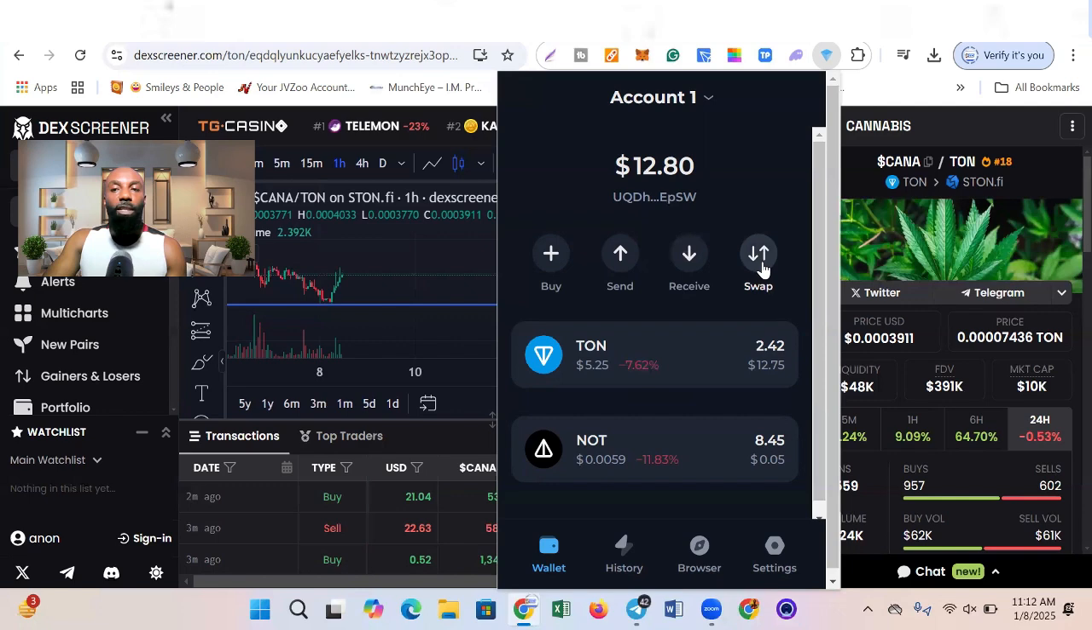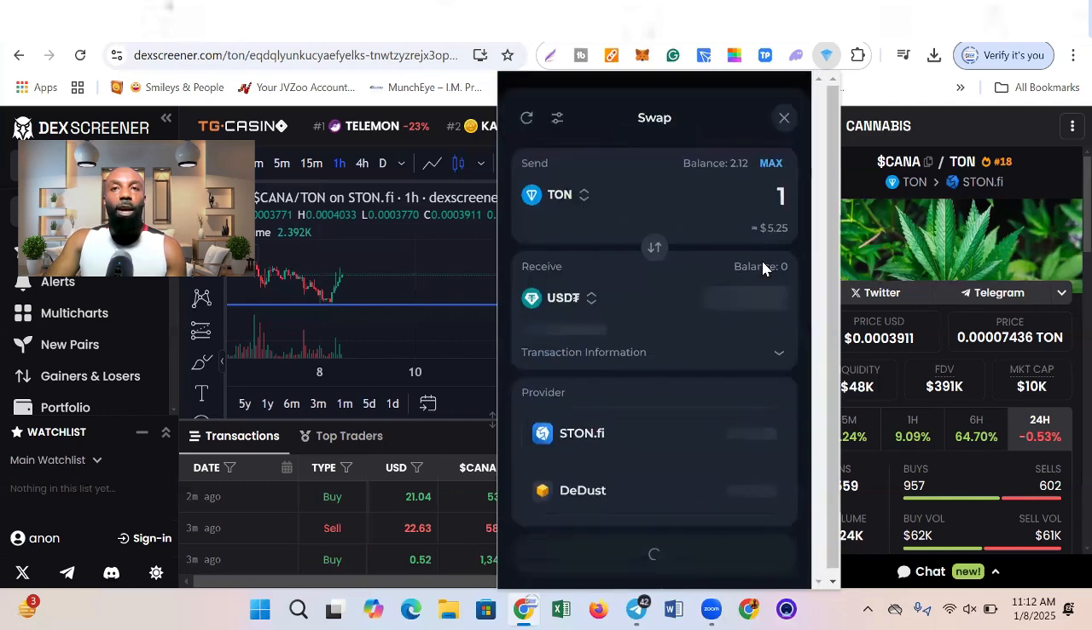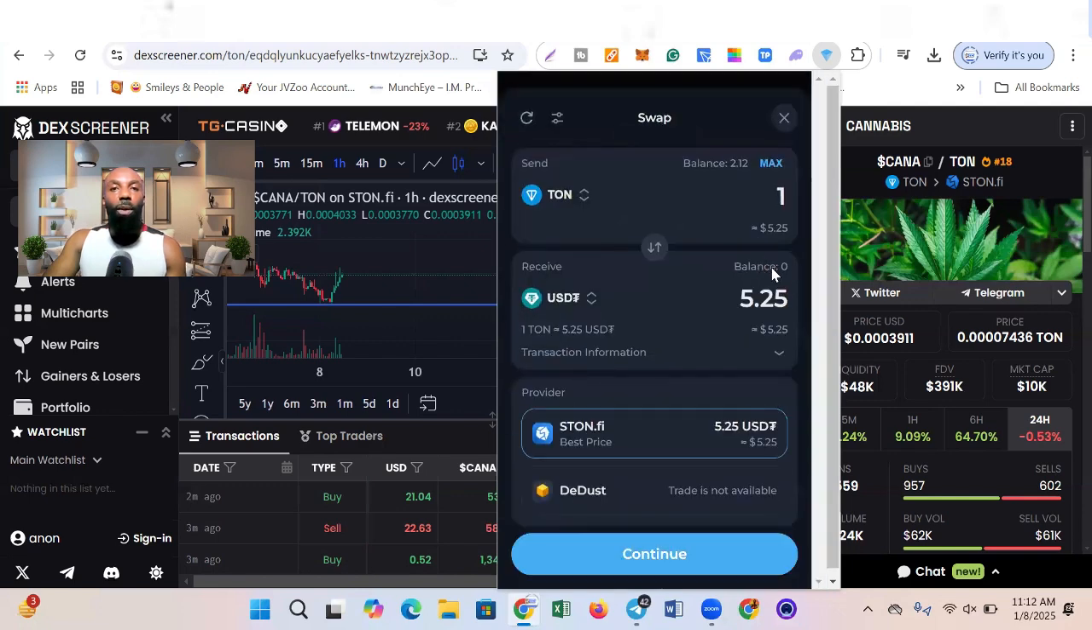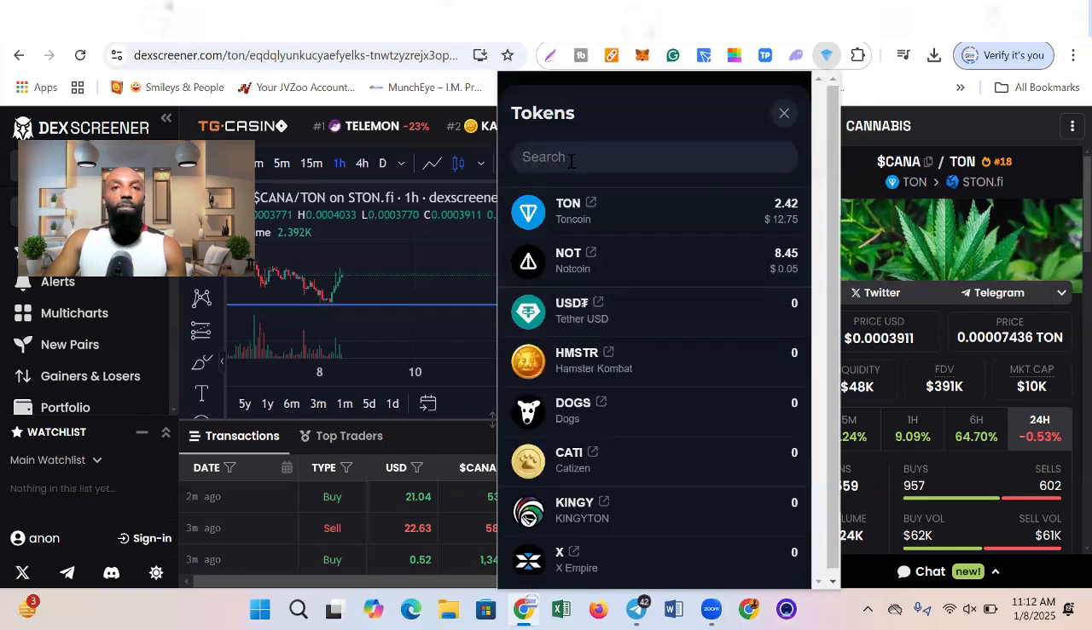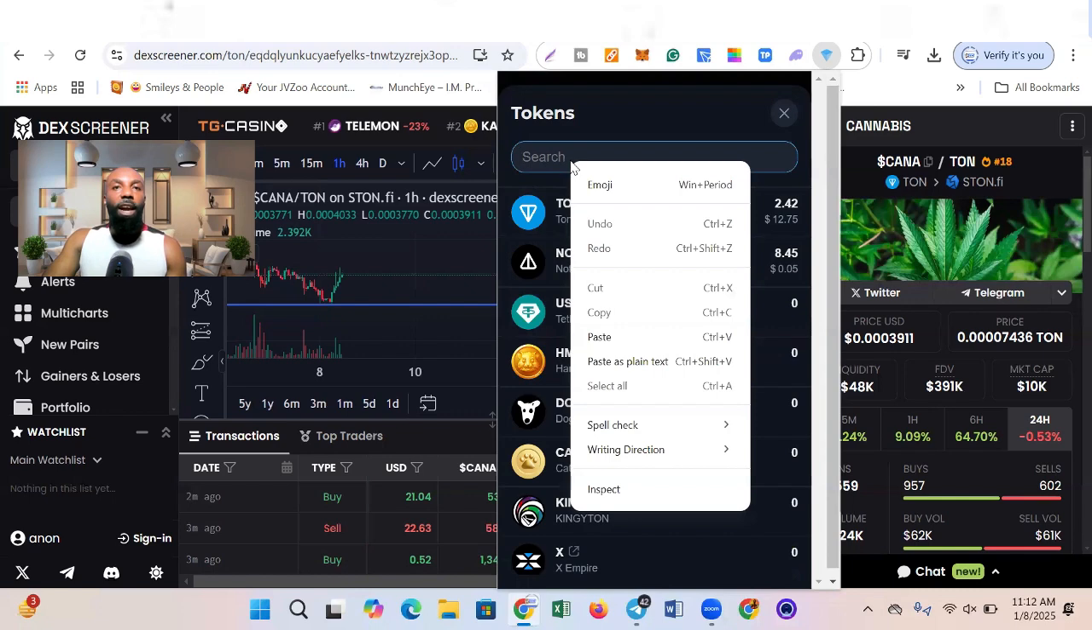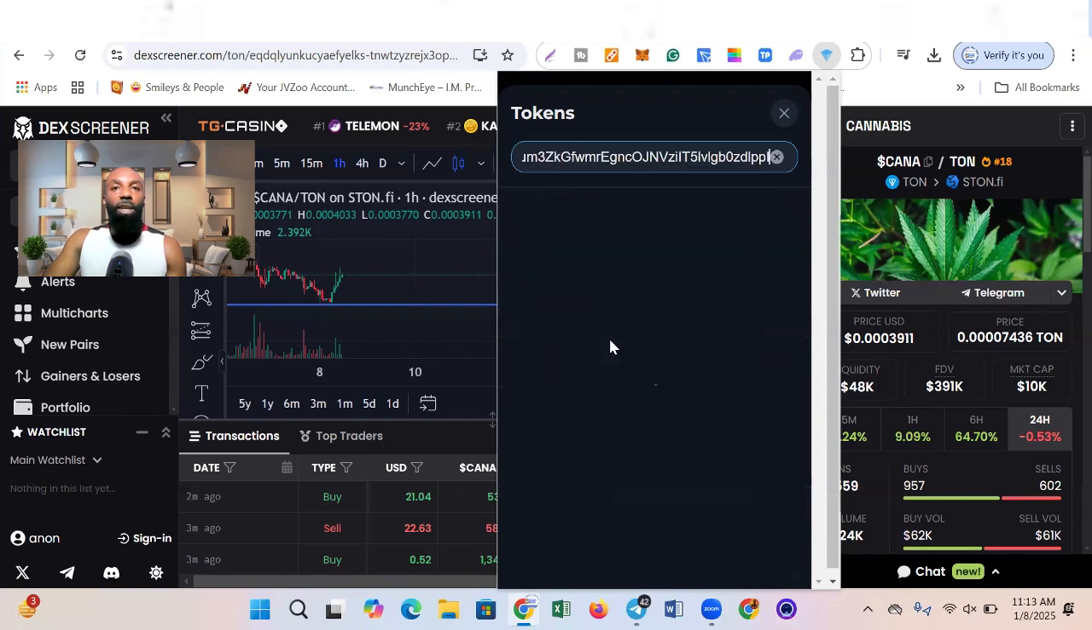You come up here where it says swap, and you click on this swap button. When you click on it, you're going to click on this USDT here, right? Then you're going to paste in the CANA contract address that I copied. You can see this is it here, right?